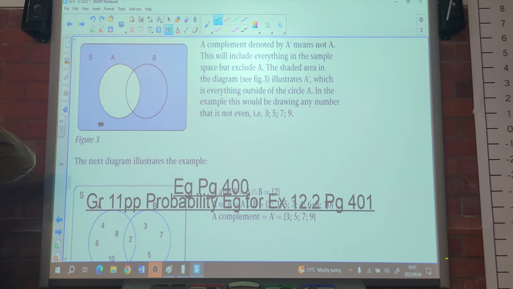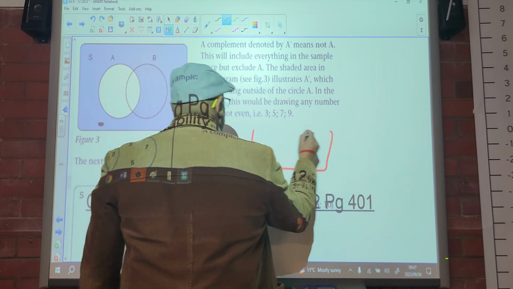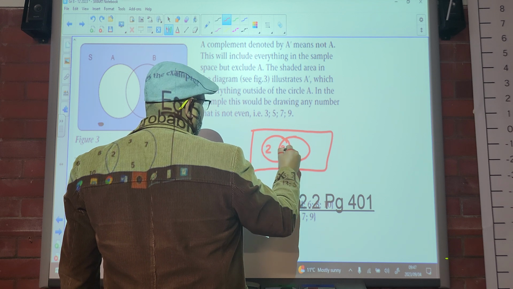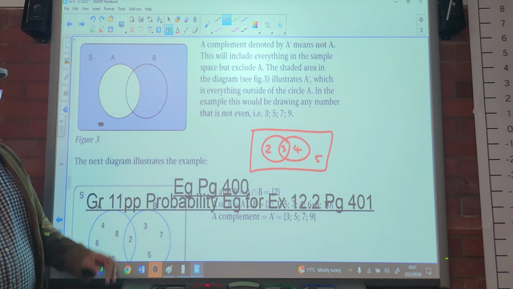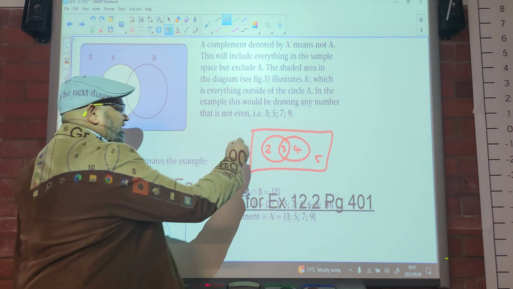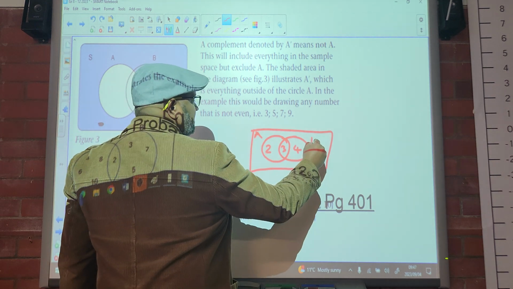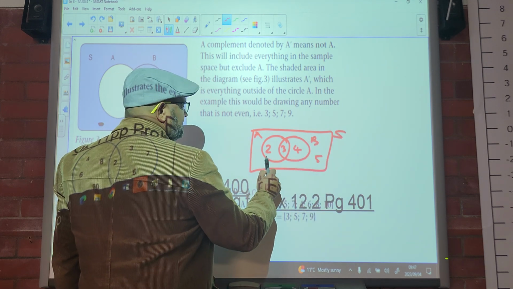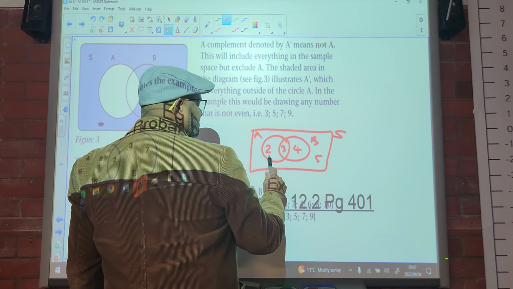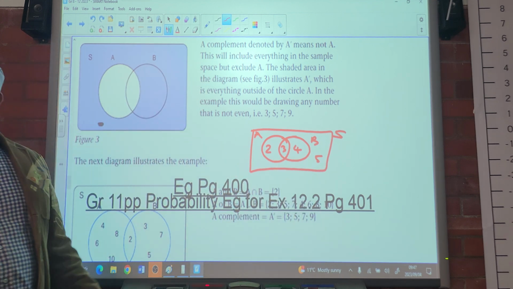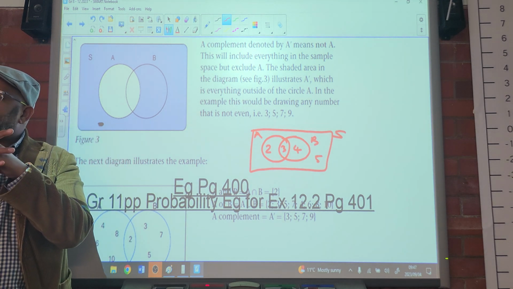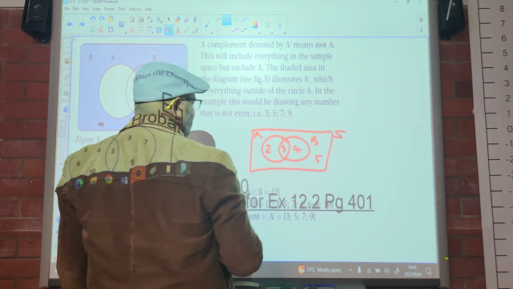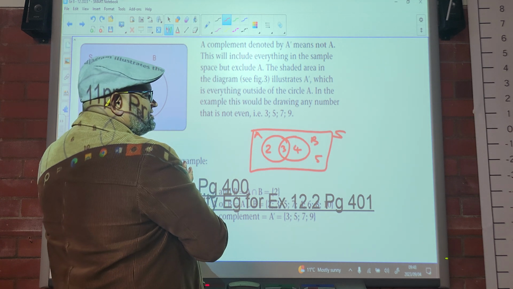Does it make sense, people? So say for argument's sake they ask you to list. You have the elements 2, 3, 4, 5. In set A we have 2 and 3. In set B we have 3 and 4. In the sample space, what do we have? We have 2, 3, 4 and 5. Why? Because all of that is in the sample space. You all understand now, no? We're still within the sample space.